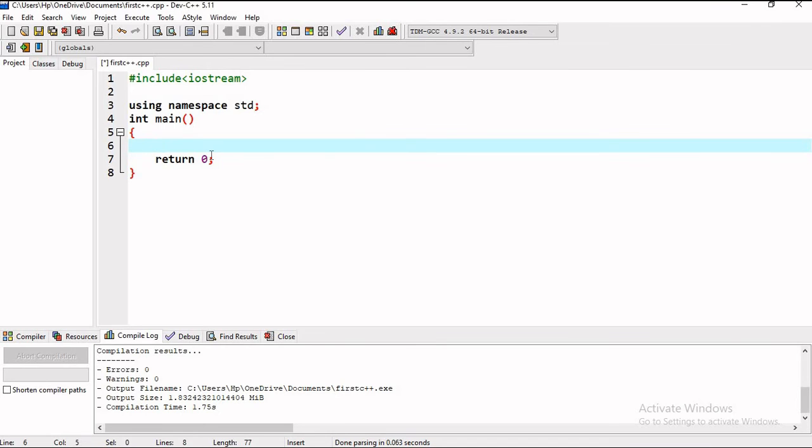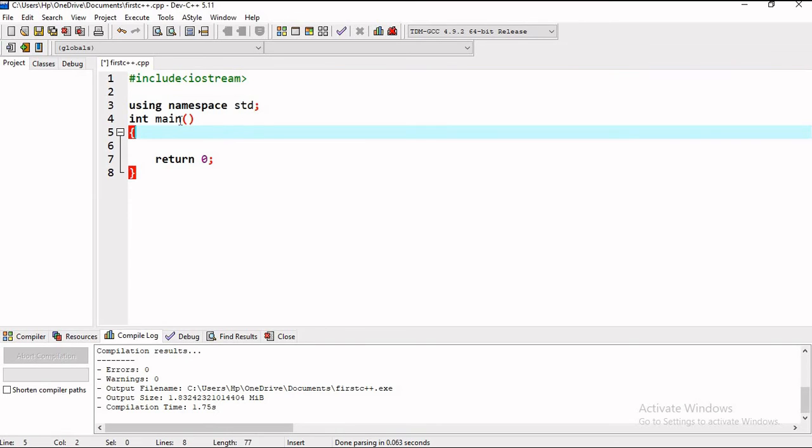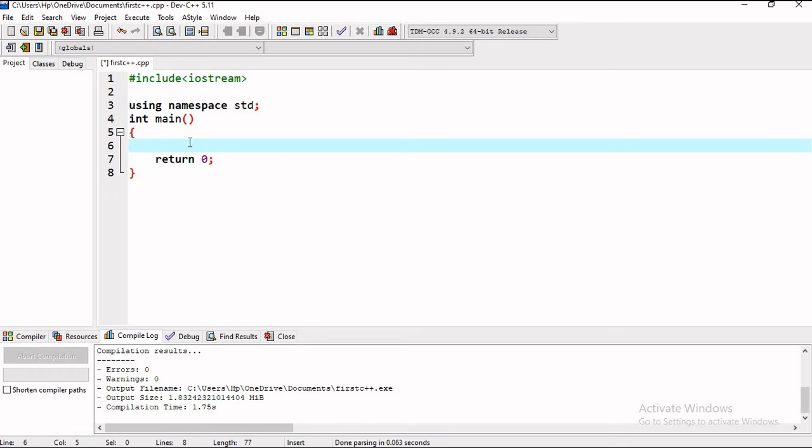This is the basic structure that you have to write in each and every program. iostream is the header file that you have to include if you are using cout and cin, and also there is the main function. C++ starts executing its statements from the main function, so you have to write all the statements inside main if you want to execute them.